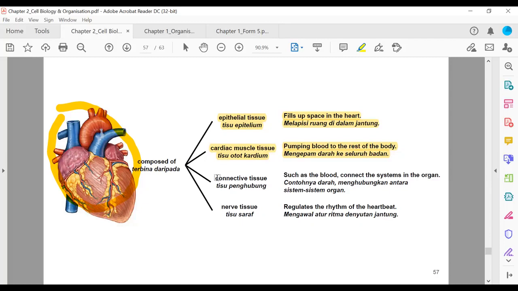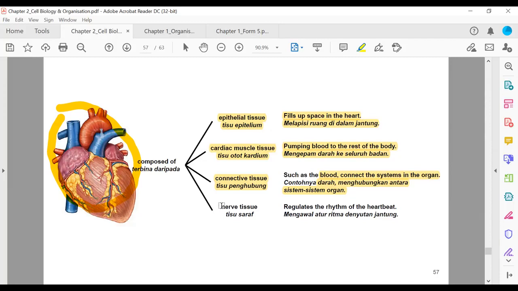Then we have connective tissue, penghubung, such as blood. It connects the systems in the organ. Contohnya darah menghubungkan antara sistem-sistem organ. So we know that blood flows through the heart. So jantung kita juga dibuat daripada connective tissue. So what does the blood do? It connects all the organs in the system, ataupun menghubungkan all the different systems together. That's what the blood does.